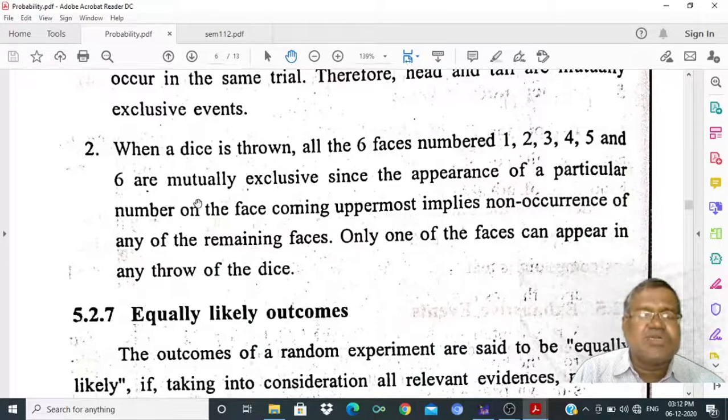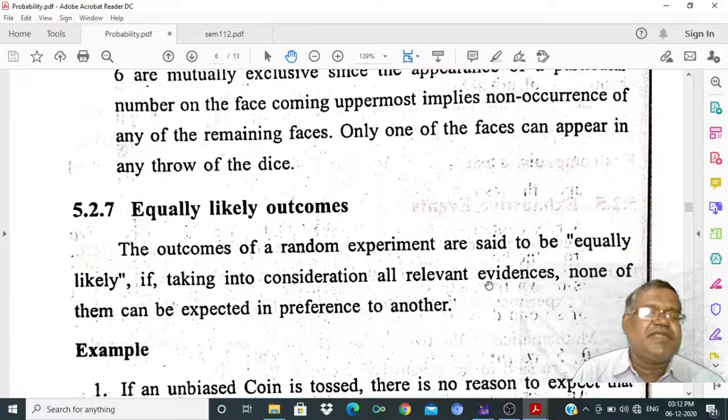When a die is thrown, all the six faces numbered 1 to 6 are mutually exclusive, since the appearance of a particular number on the face coming uppermost implies non-occurrence of any of the remaining faces. Only one face can appear in any throw of the die; the others cannot occur. So that face excludes the other faces from appearing on top.